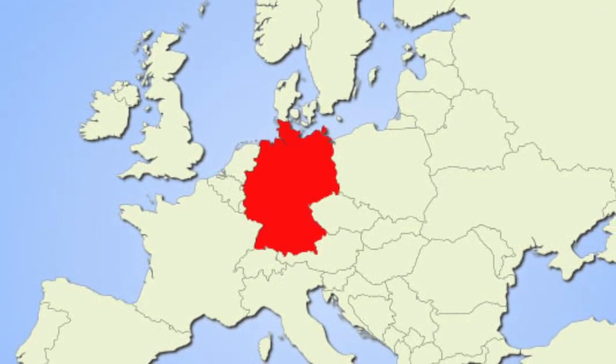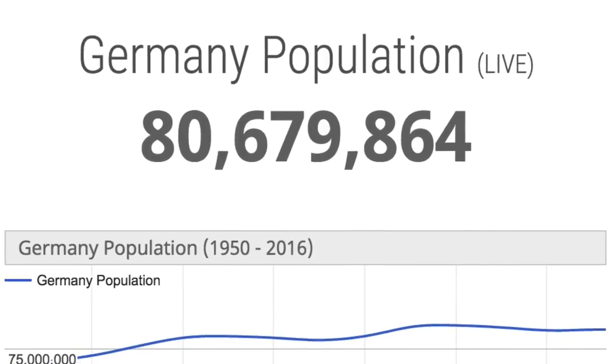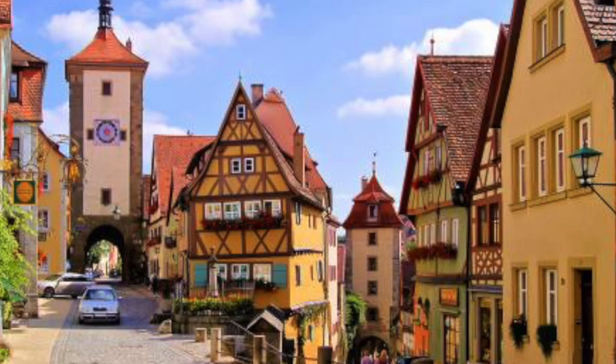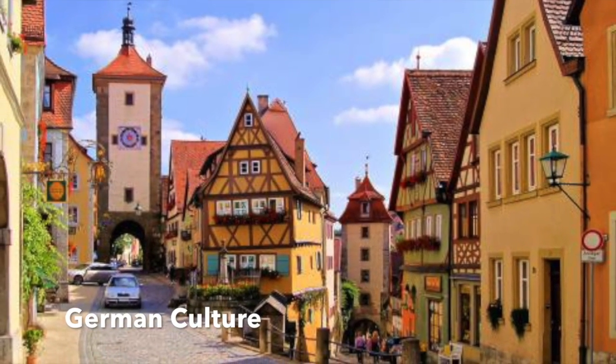Germany is located in Western Europe and is approximately 3 times the size of the state of Pennsylvania. Germany is also the most populated country in the European Union. In this video, I will be looking at the various aspects of Germany's culture and comparing them with those of Russia.